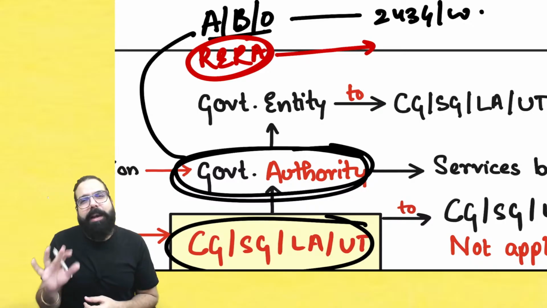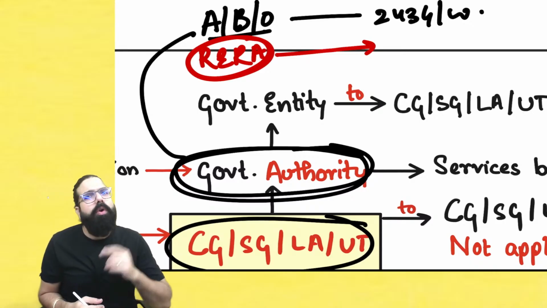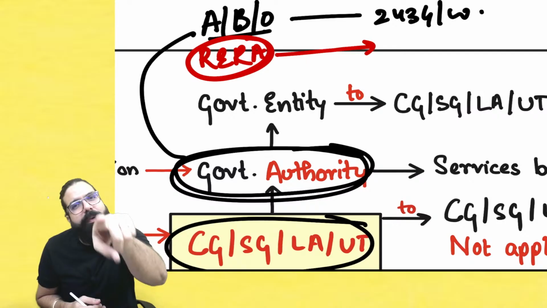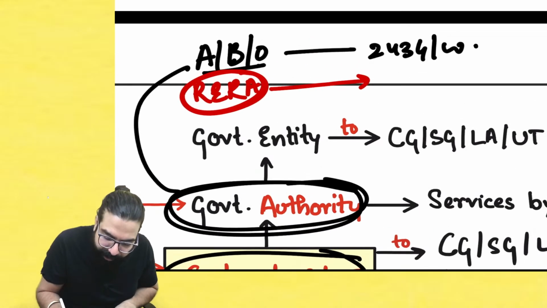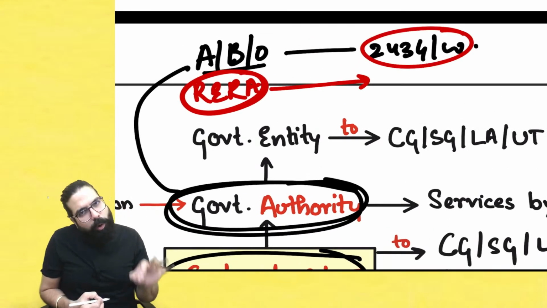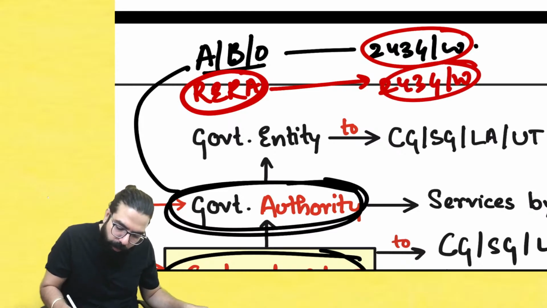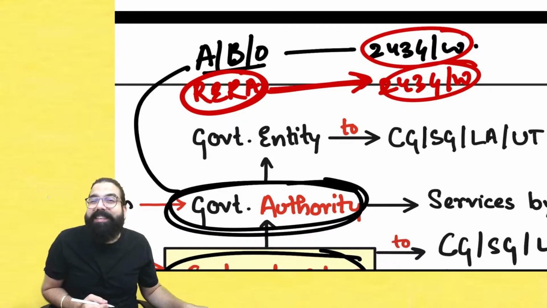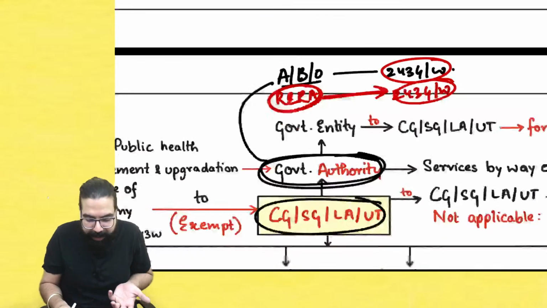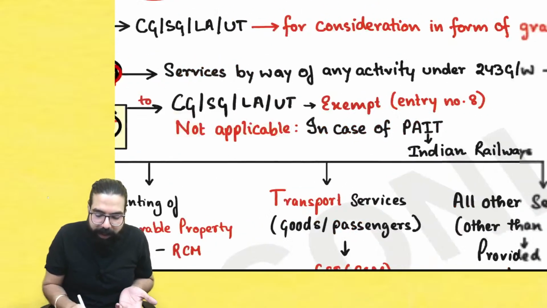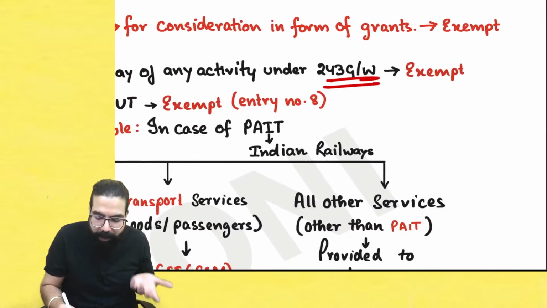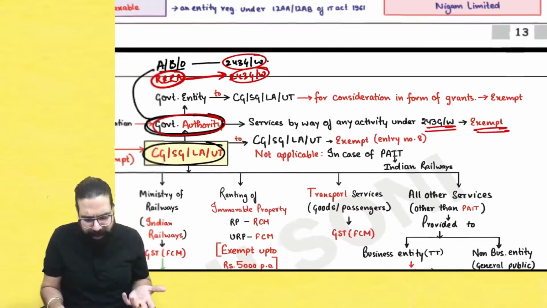Okay, in urban planning RERA is involved. So urban planning is one of the functions which is mentioned in 243G and W. And hence what RERA is doing is told under 243G and W. So whatever they are going ahead and doing, will GST come was the question. So the government told when RERA, which is a governmental authority, is doing the 243G and W work, it is exempted. That's all they have gone ahead and told.